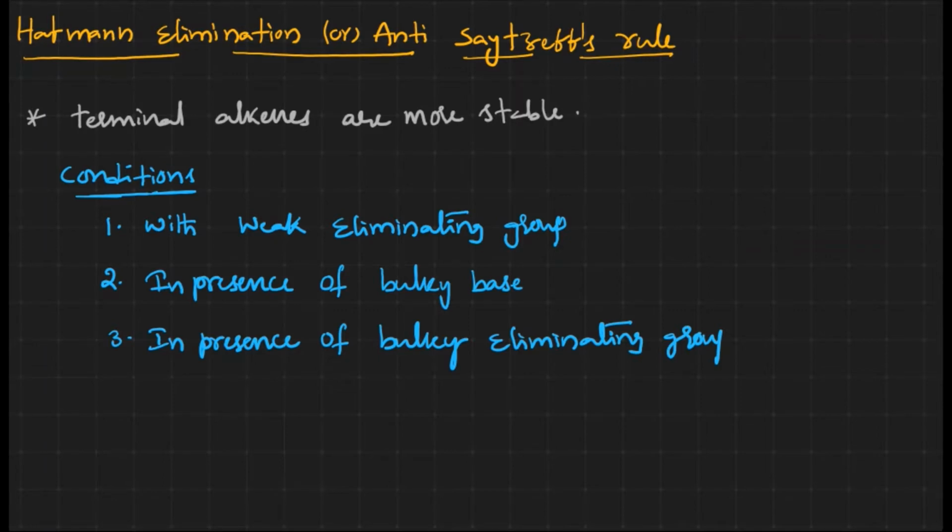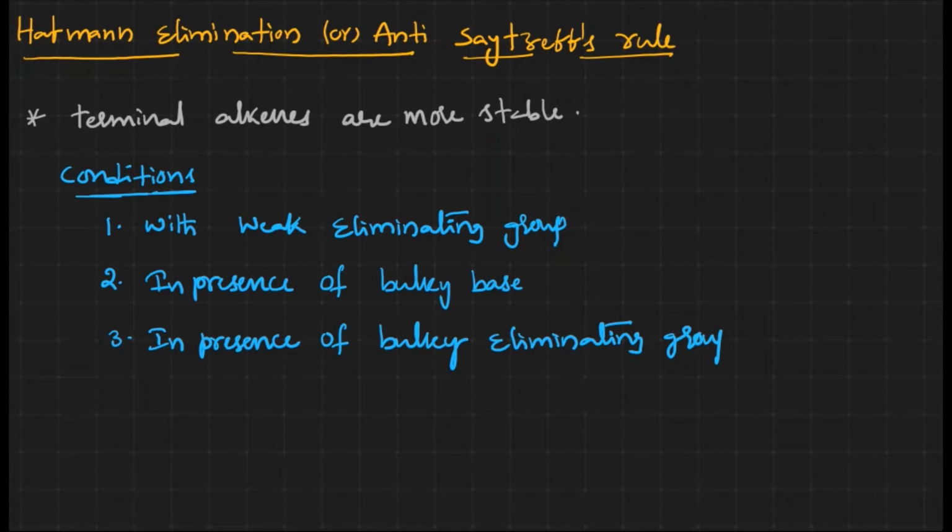Hello friends, in this video I am going to discuss Hoffman elimination or the anti-Saytzeff rule. What is meant by Hoffman elimination or anti-Saytzeff rule? By the Saytzeff rule, we know that internal alkenes or highly substituted alkenes are more stable, right? Here it is the anti-Saytzeff rule or Hoffman rule. What does this mean? The terminal alkenes are going to be more stable.